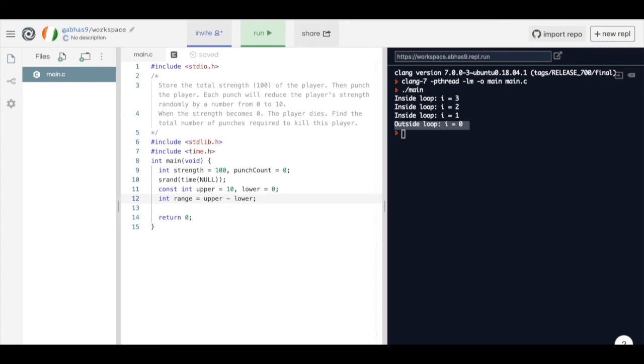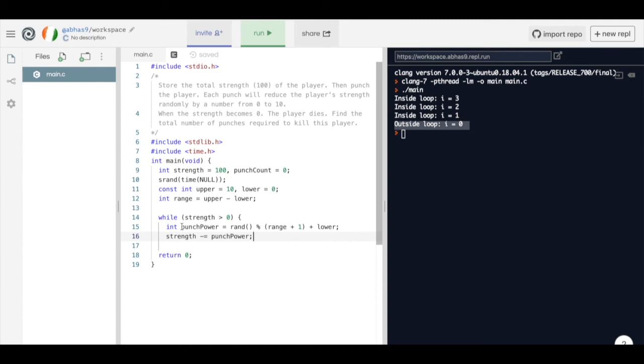We need to stay in the loop while the strength of the player is still greater than 0. So we can use a while loop. Inside this loop, we need to punch the player and decrease its strength. So over here, we are generating a random number between 0 and 10, and then we are decreasing the strength of the player by the random number.